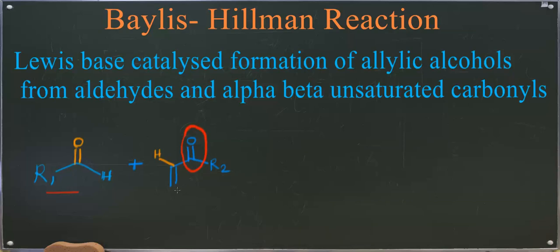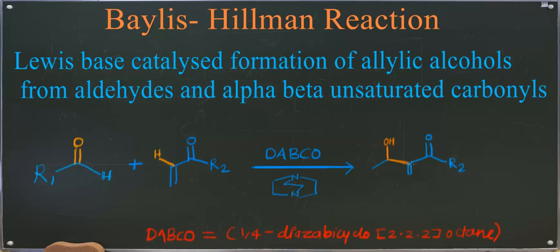So it is called an activated alkene compound, and the reagent in this case is a tertiary amine like DABCO, and the product that we get in this reaction is the allylic alcohol. The full form of DABCO is 1,4-diazabicyclo[2.2.2]octane.